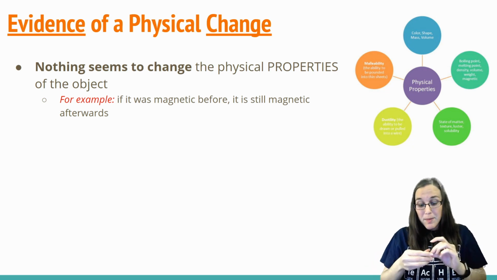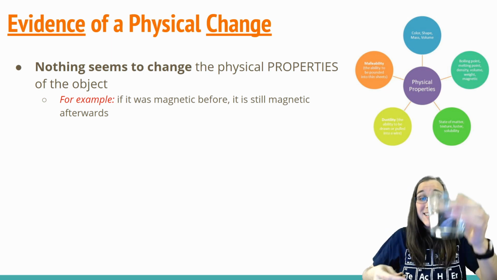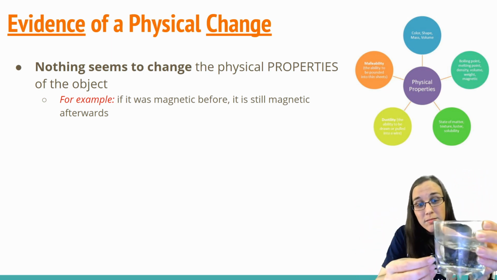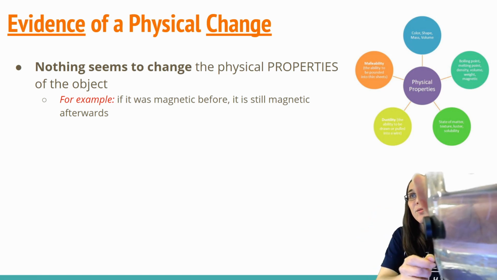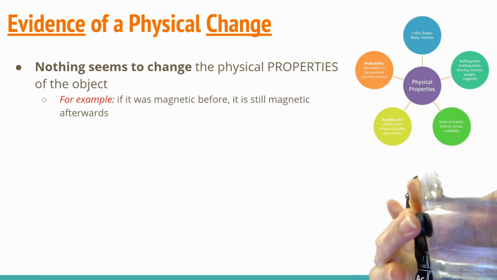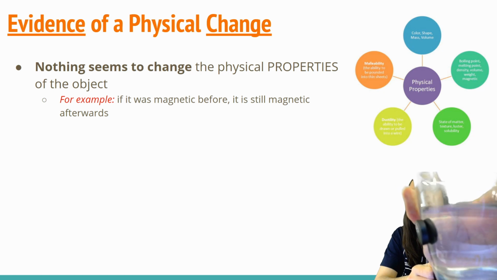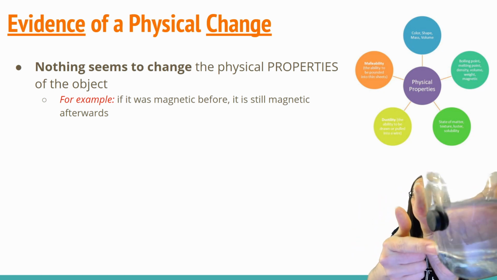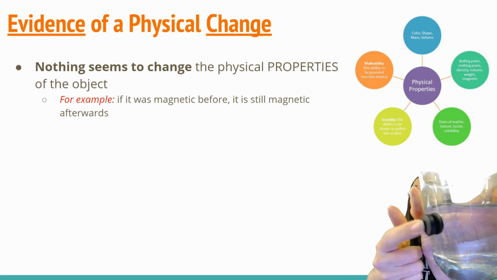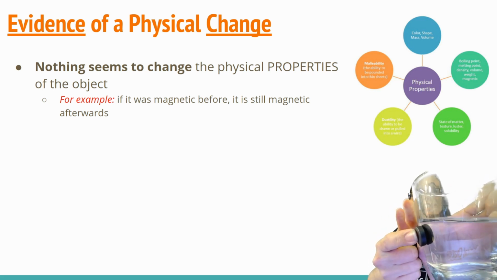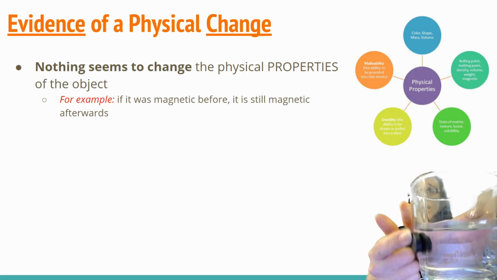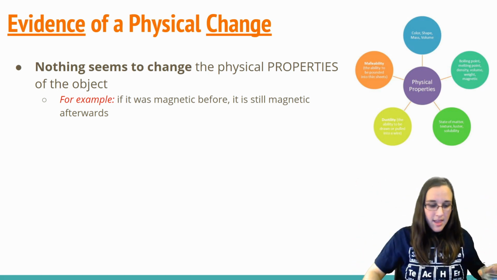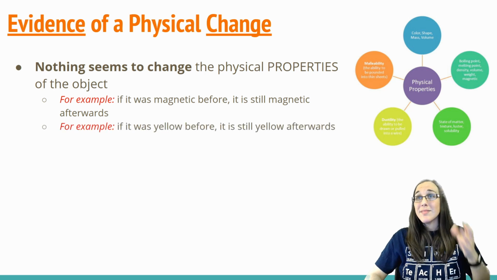Well, if it was magnetic before, and then I did something to try and change it, and if it's still magnetic afterwards, which it clearly is, then we know this must have been a physical change. The magnet did not intrinsically change. It's still magnetic, whether it was in the water or not. Doesn't matter. How about this one?